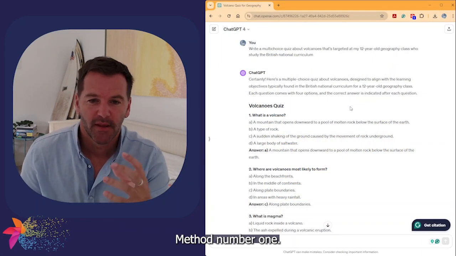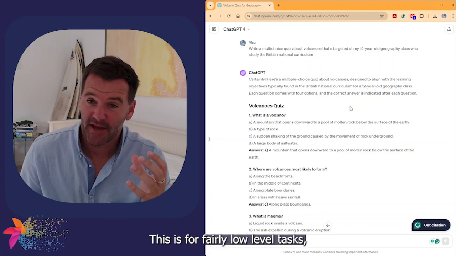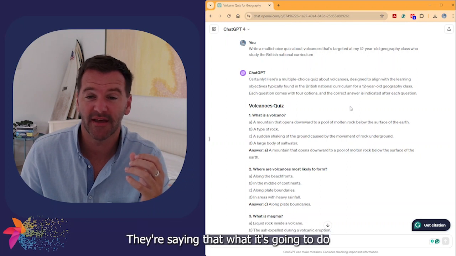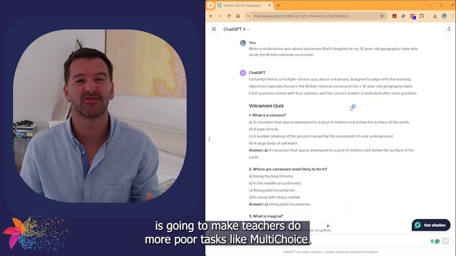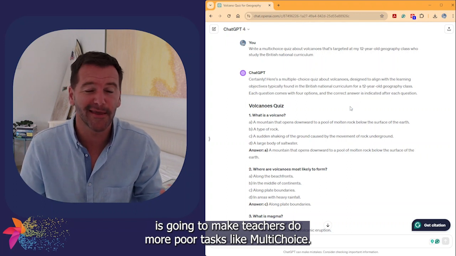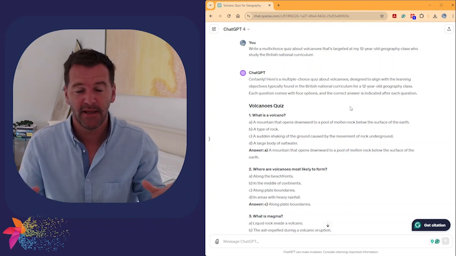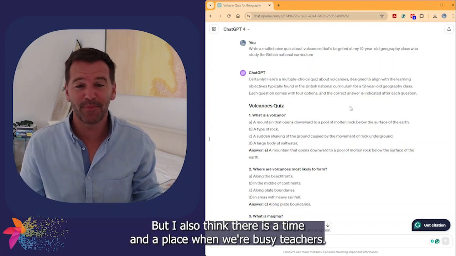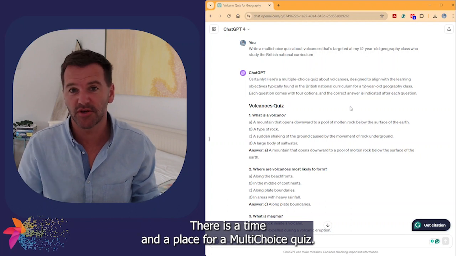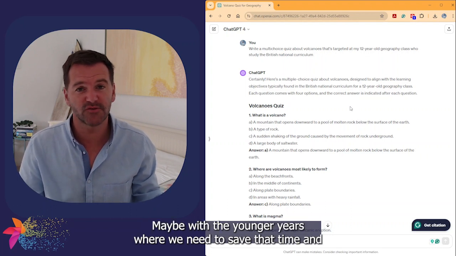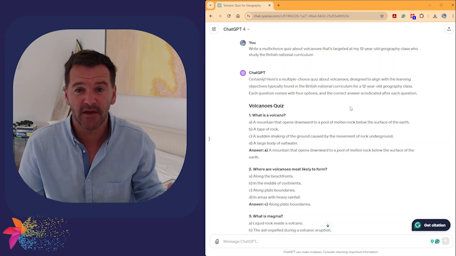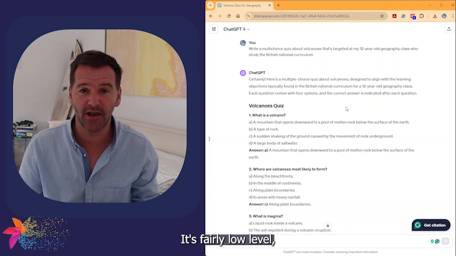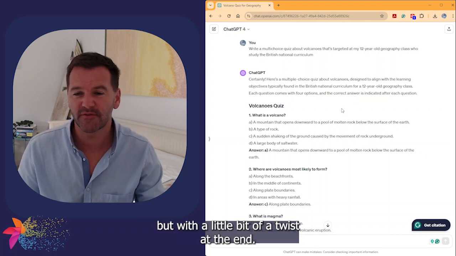Method number 1. This is for fairly low-level tasks, and that is one of the criticisms that people are angry about with AI. They're saying that what it's going to do is make teachers do more poor tasks like multi-choice. Be aware of that. I think there is a danger of that, but I also think there is a time and a place when we're busy teachers. There is a time and a place for a multi-choice quiz, maybe with the younger years, where we need to save that time and improve our efficiency. So this is one of those examples. It's fairly low level, but with a little bit of a twist at the end.